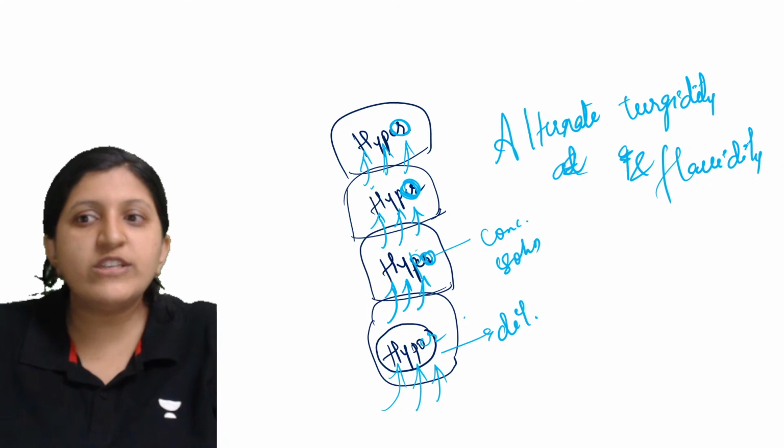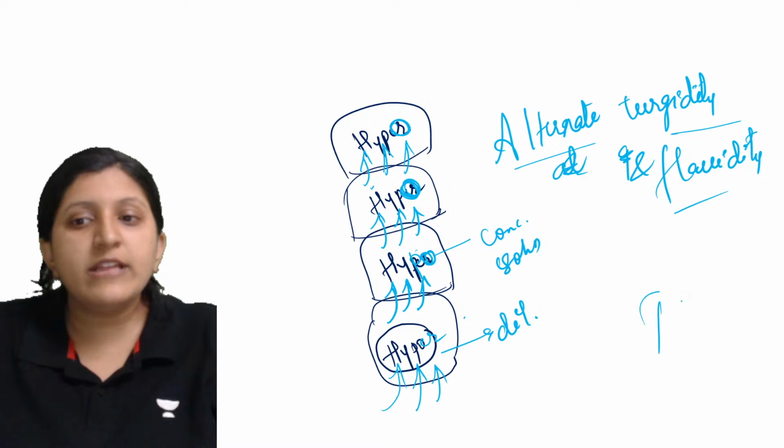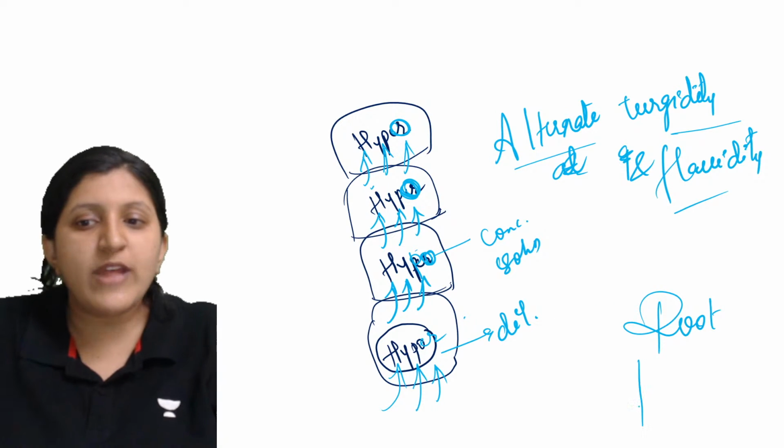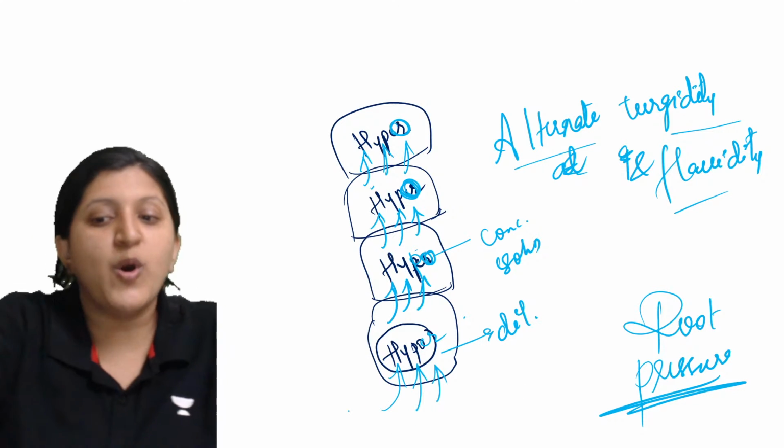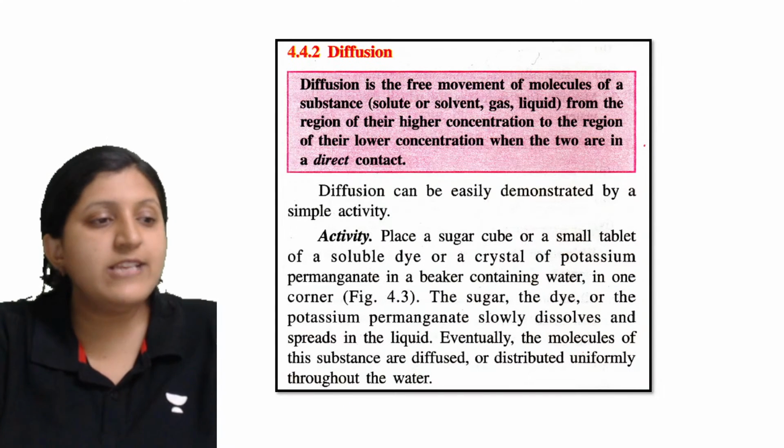Yeah. So alternate turgidity and flaccidity are the ones which are making this root pressure. Okay. So that is called a root pressure, which is conducting water in a small plant. Okay. So that is one of the things.